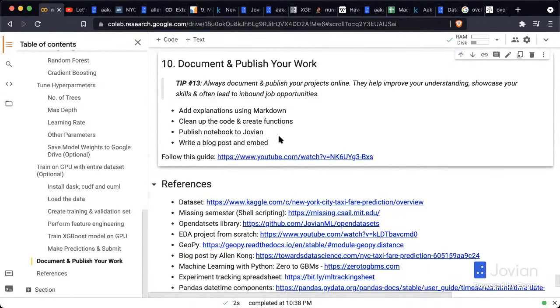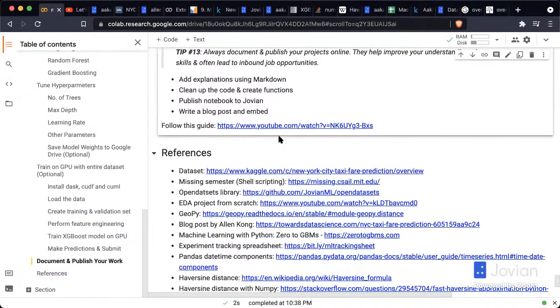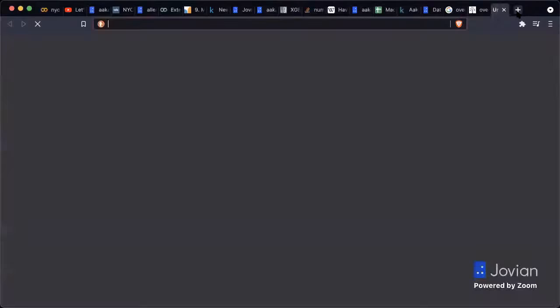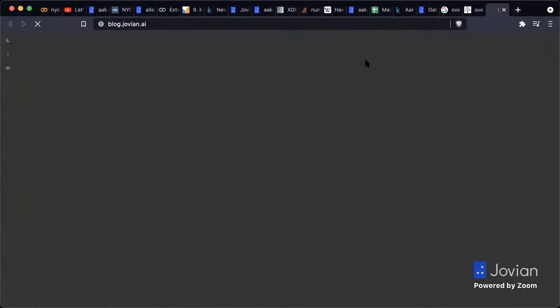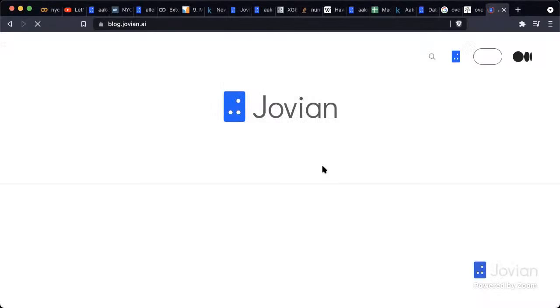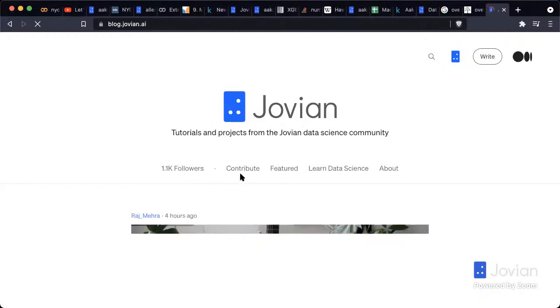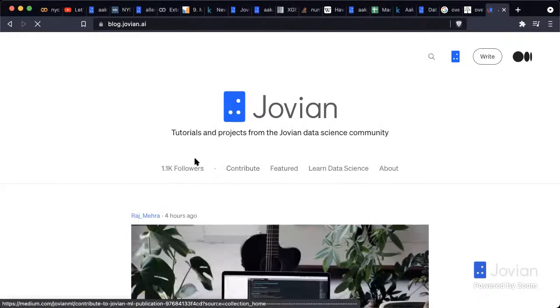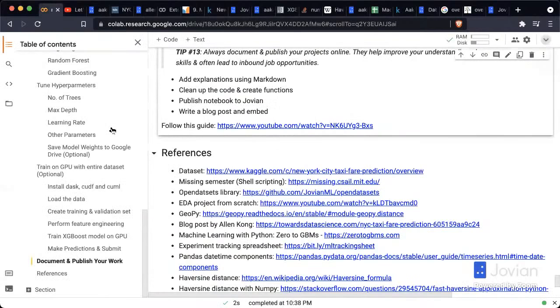Finally, we talked about the importance of documenting and publishing your work. I cannot overstate this. Any work that you do, please document it, please publish it. Publish it to Jovian. If you are writing a blog post, go to blog.jovian.ai and check out the contribute tab here, and you can feature your blog post here. We share it not just with the subscribers of the blog, but it also goes out in our newsletter, which goes out to over 100,000 members of the Jovian community. So it's a great way to get some visibility for your work and become found.